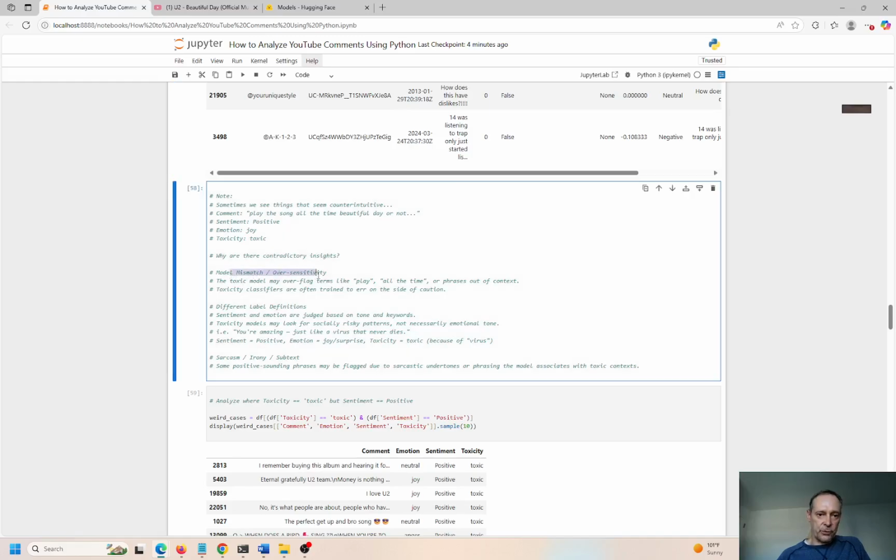There could be model mismatch or oversensitivity. The toxic model may overfit flag terms like play or all the time, or take phrases out of context, and toxicity classifiers are often trained to err on the side of caution.